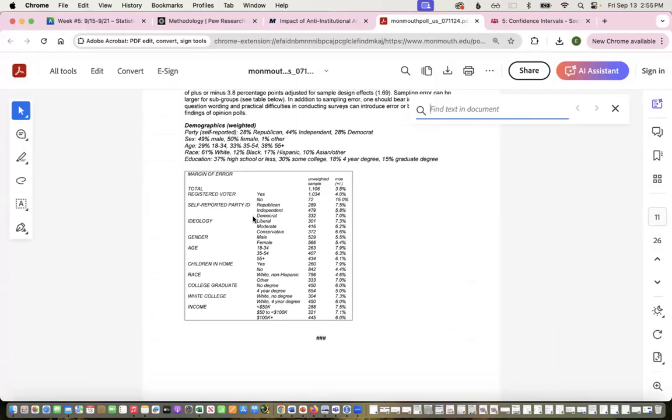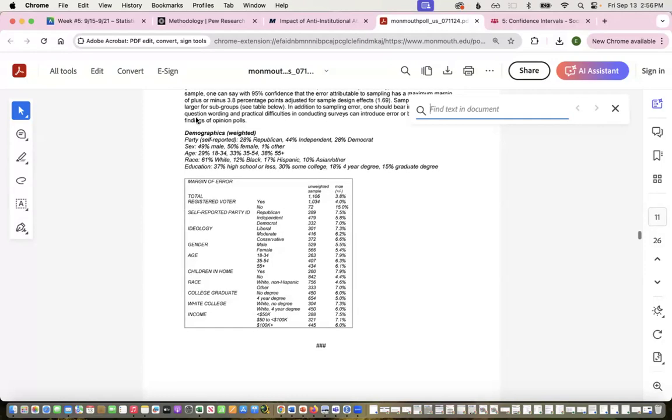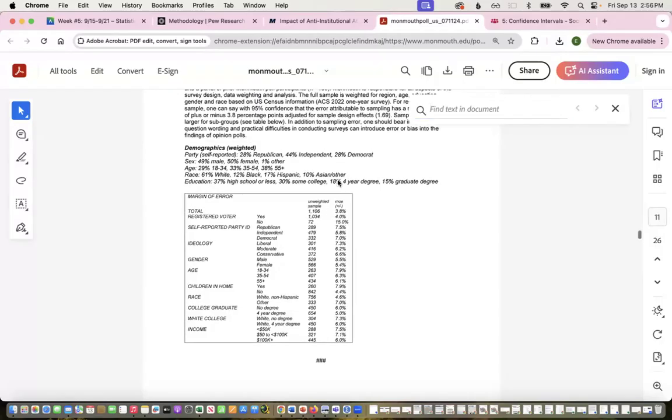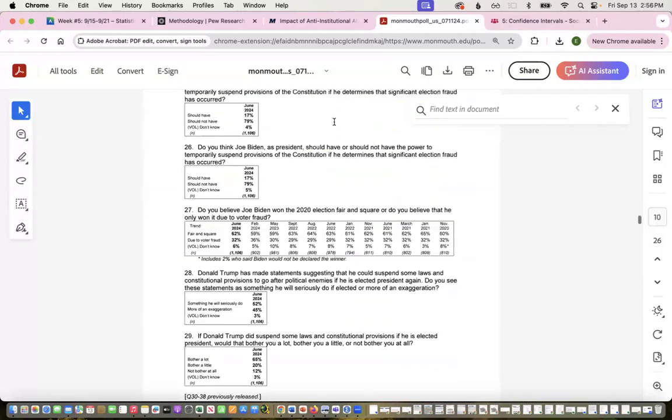So if I wanted to look at just Republicans or just white non-Hispanics or just people that are lower income or just people who are liberal, right? I could, and if I had the survey results for that, I would use these margins of error instead. So I would find the margin of error for that specific subgroup. But what I was doing, right, was the total. And so that was 3.8%?